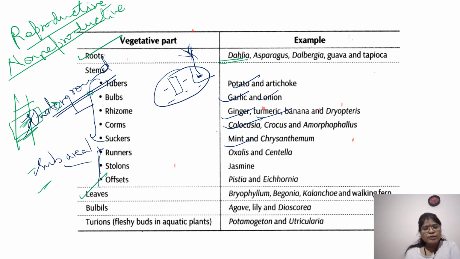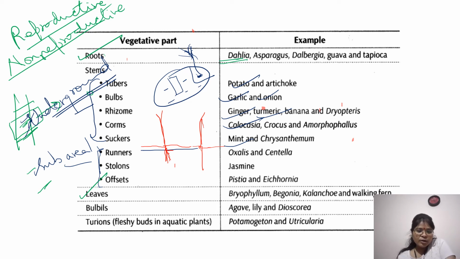Now in case of runners, what is happening? Suppose this is your ground. They are just running above the ground horizontally, and they give rise at the nodes to regional roots, and then the plant comes out. So this is the means of propagation. You must have seen them in oxalis.